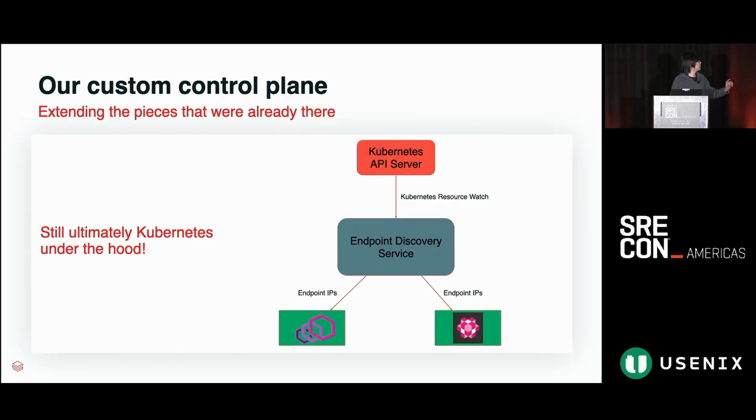And so even though we had this endpoint discovery service that would send its own protocol over to our subscribing clients, the ultimate source for our control plane was still Kubernetes under the hood. Within EDS, we would just subscribe via watches to the Kubernetes API service, and everything would be derived from the resource contents of the endpoints and services stored within Kubernetes itself.